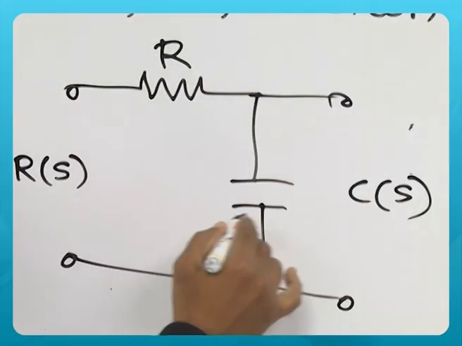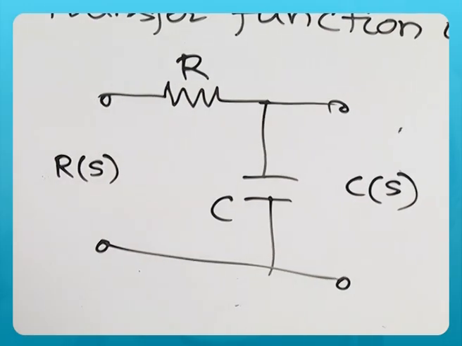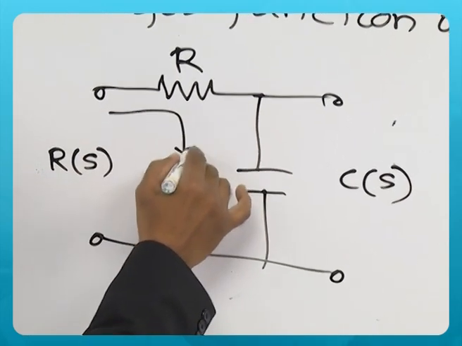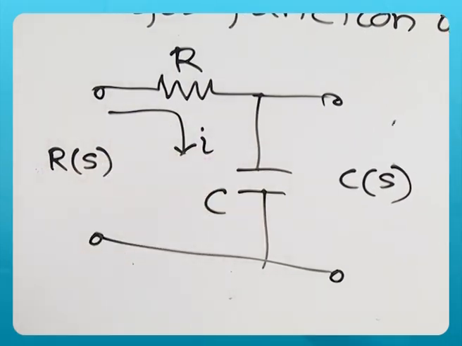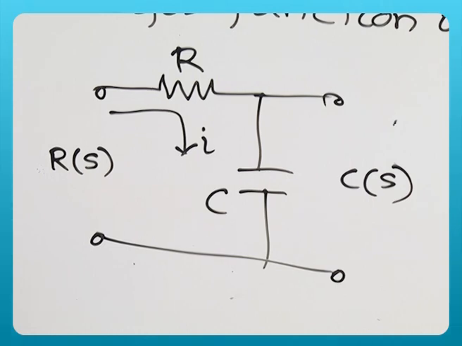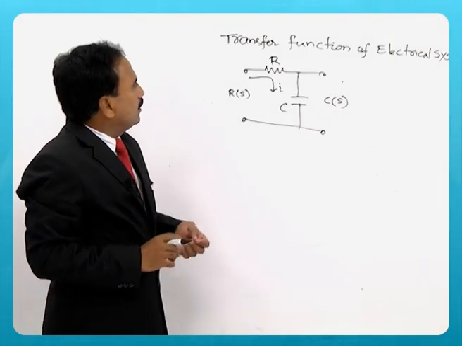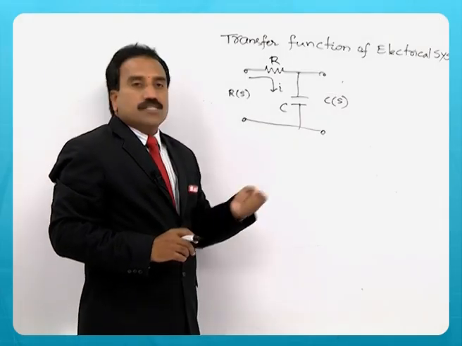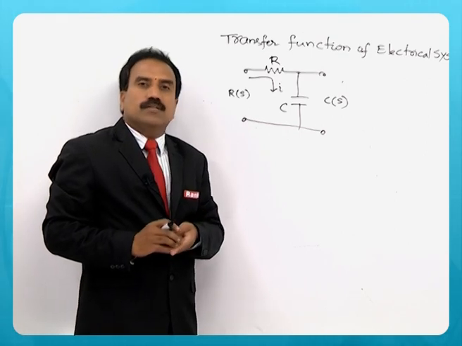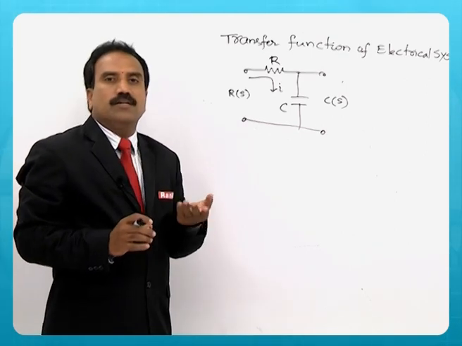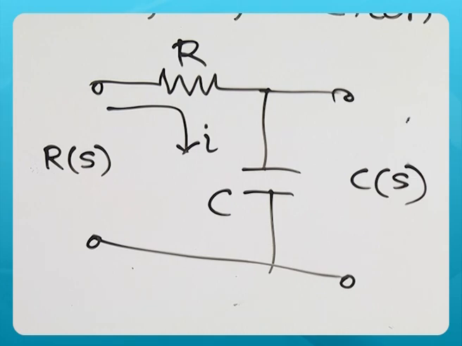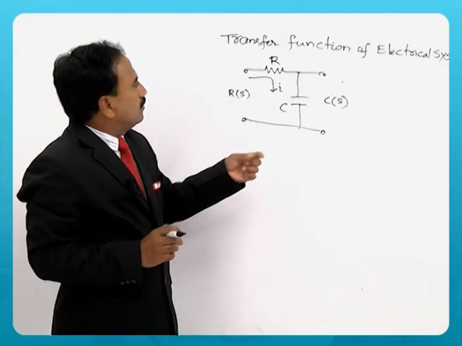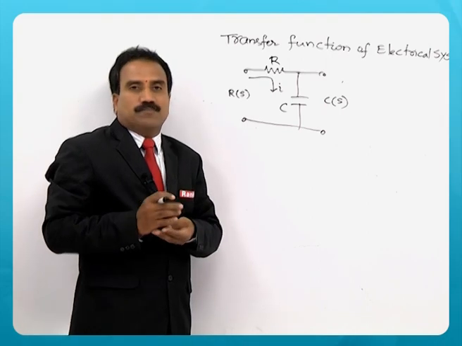It has R and C, and a current is expected to flow if this is a voltage signal. We call this a circuit because current flows. Now, when should I call it a control system?